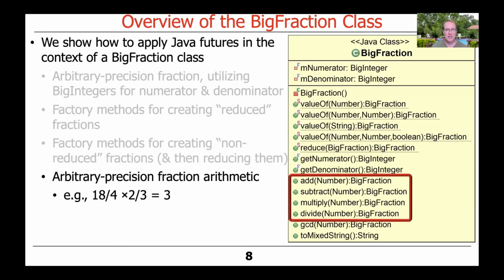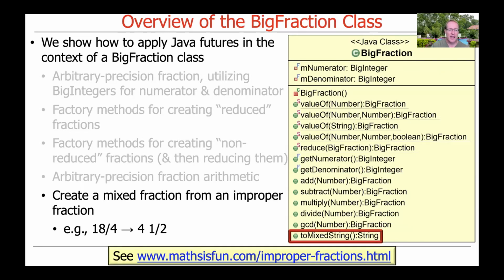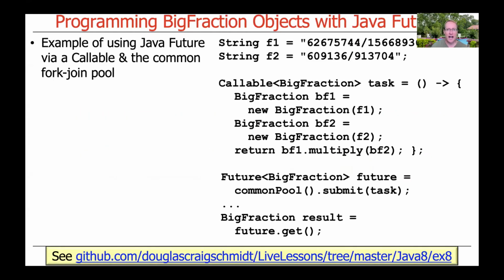There's also methods that do arbitrary precision arithmetic, like multiplication, division, addition, and subtraction, like I'm showing here, where 18/4 times 2/3 equals 3. And then you can also create a mixed fraction from an improper fraction. So if you have an 18/4 improper fraction, you can convert that into a mixed fraction, which would be 4 1/2.